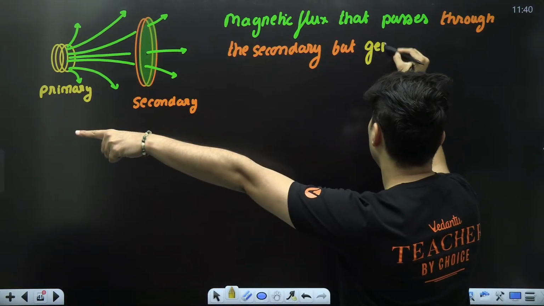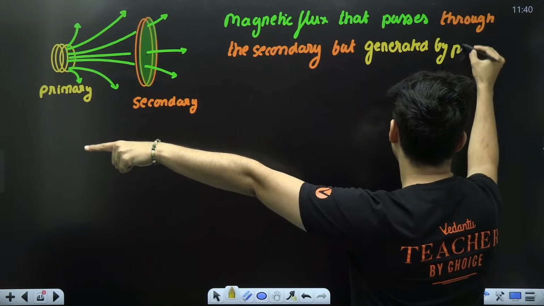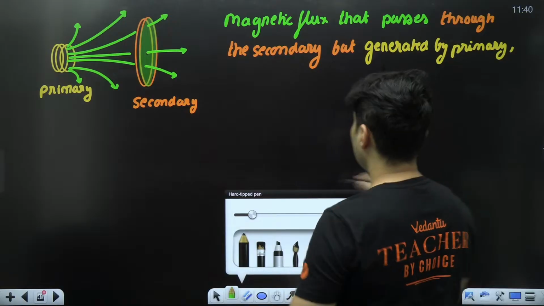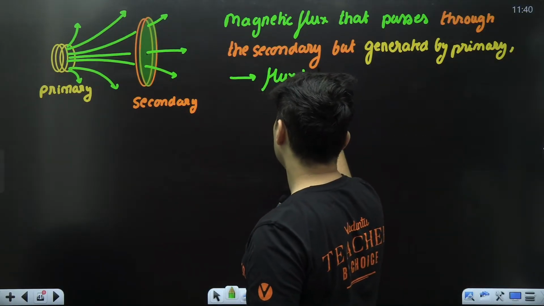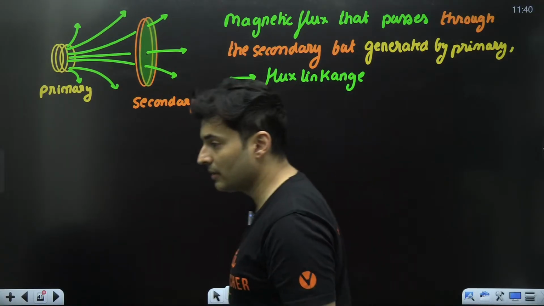Where is it generated from? The primary. The flux passing through the secondary, generated by the primary coil, is called the flux linkage. I hope this is absolutely clear.